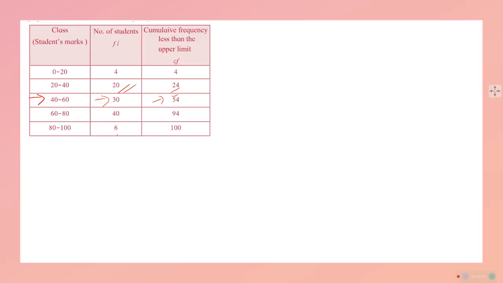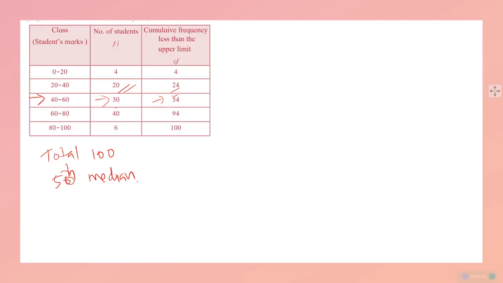But we know that the total is 100, and 50th is the middle. We are searching for it. That means if we consider 50 scores, which will come here.